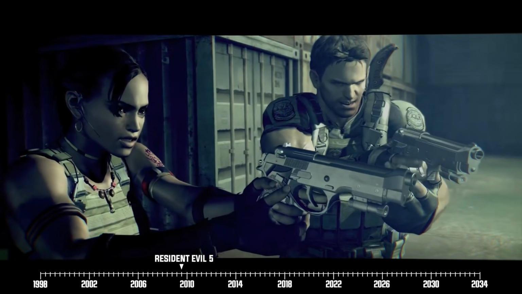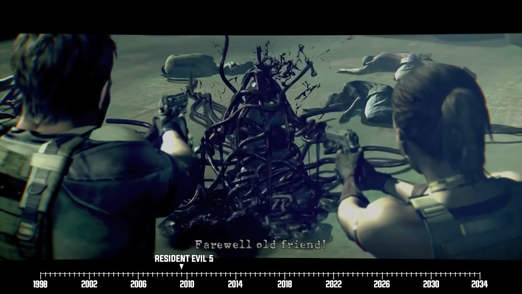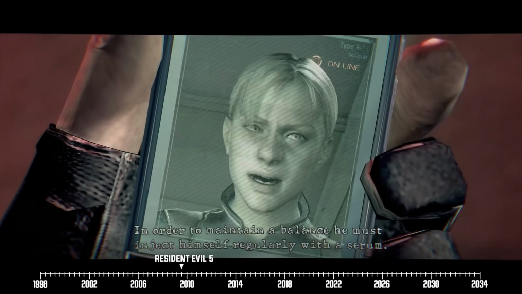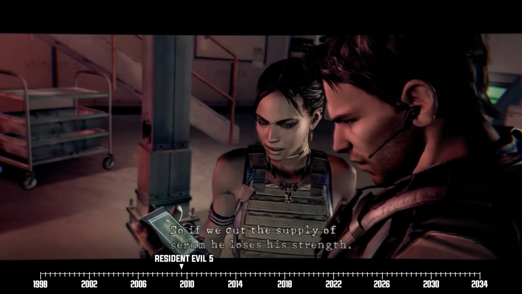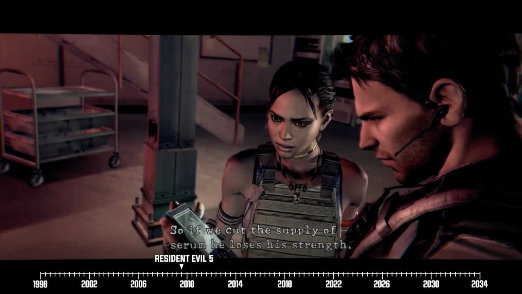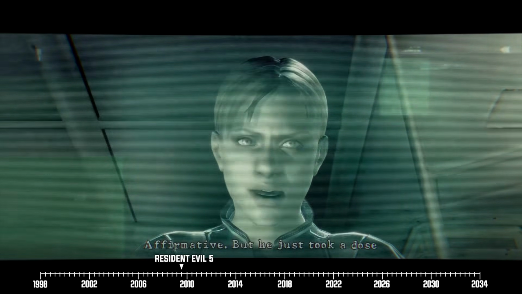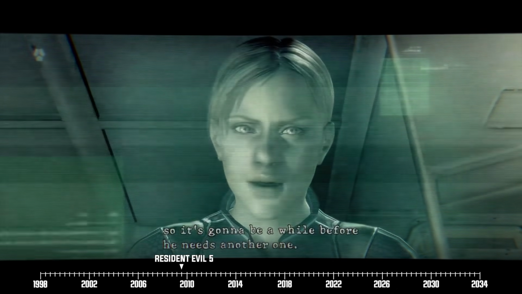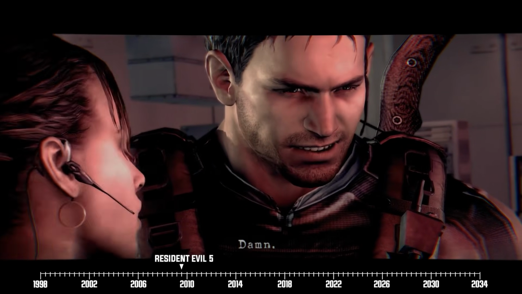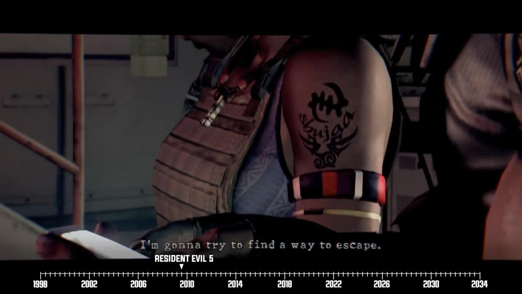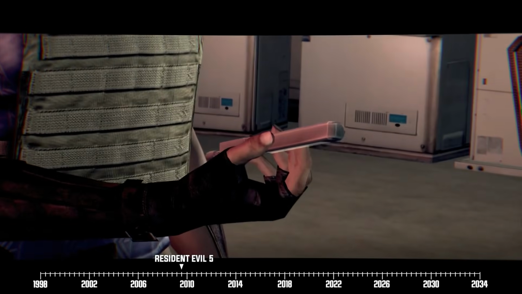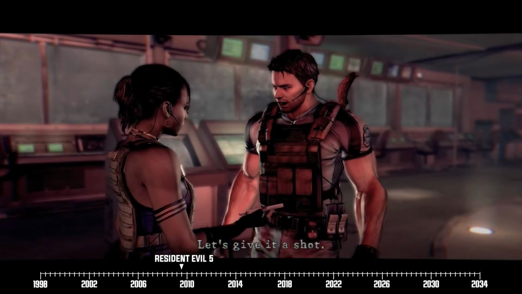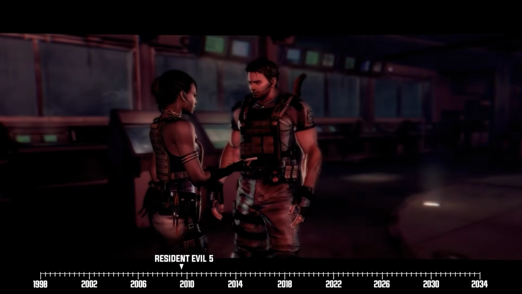So Excella turns into a monster and the duo promptly deals with her. To help Chris and Sheva, Jill gives them a call to tell the duo that Wesker needs the exact dose of a certain serum to maintain his own superhuman abilities. That is to say, underdosing or overdosing this dude with his concoction would end up taking him down. Sheva realizes that the syringes she picked up from Excella's case earlier happen to be the same serum that Wesker uses. So, our heroes now have an advantage against their enemy.